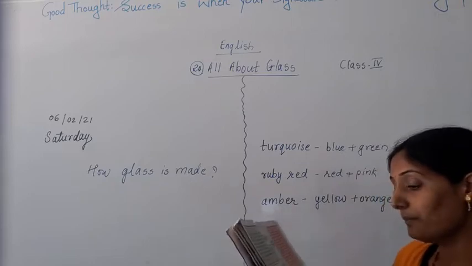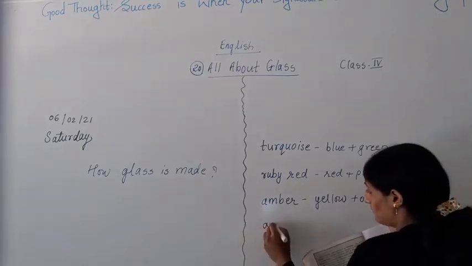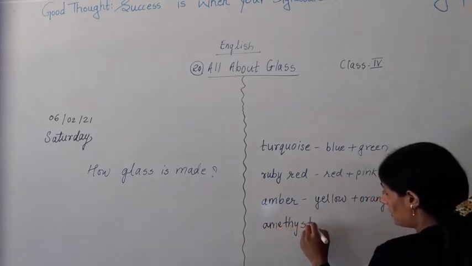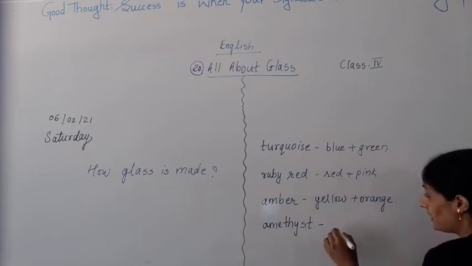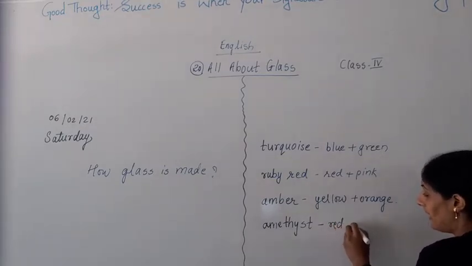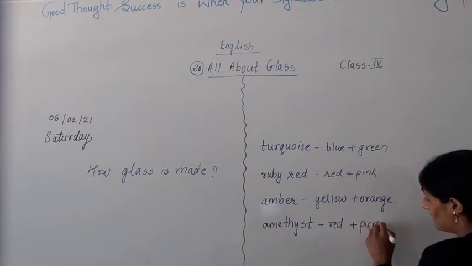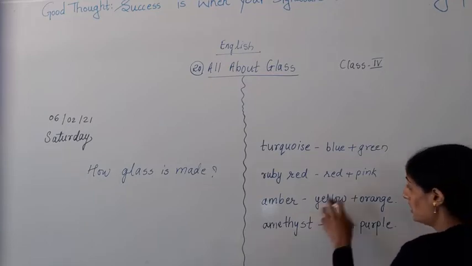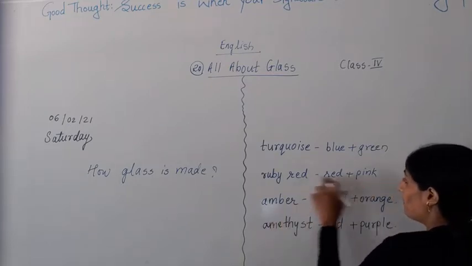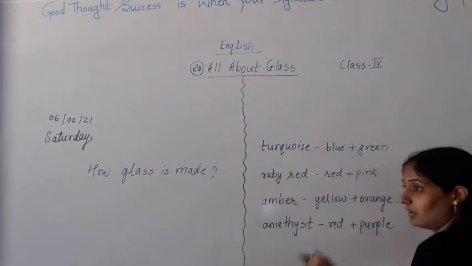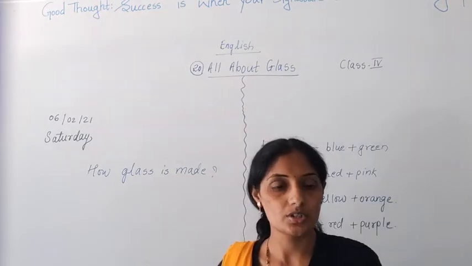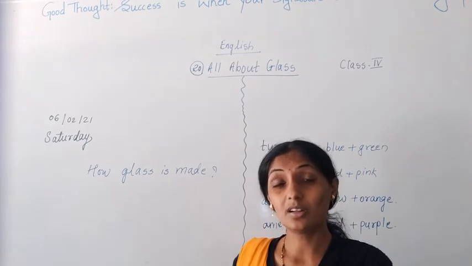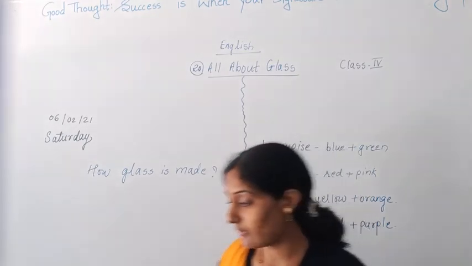Next one is amethyst. Amethyst color. Amethyst color is a mixture of which two colors? Reddish and purple. Red color and purple color you have to mix. Okay, you have to mix which colors? Red and purple color. Then it will become amethyst. Yellow and orange make amber, red and pink make ruby red, blue and green make turquoise. Okay, keep the pronunciation in mind: turquoise, amethyst. Understood? In this way there are colored glasses also. Glasses also have colors.